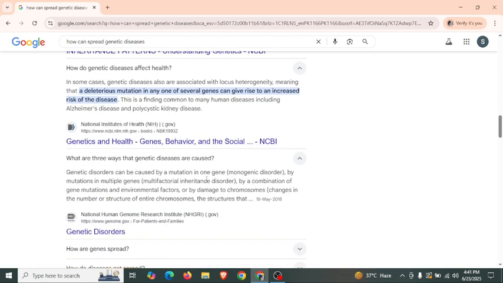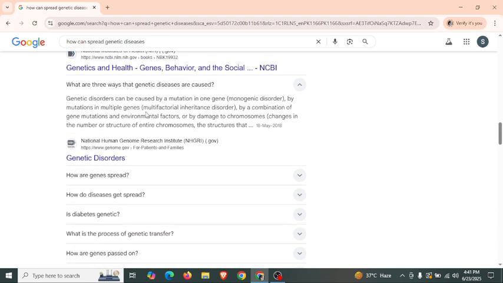In some cases, genetic diseases are also associated with locus heterogeneity, meaning that a deleterious mutation in any one of several genes can give rise to an increased risk of the disease. This is a finding common to many human diseases, including Alzheimer's disease and polycystic kidney disease.